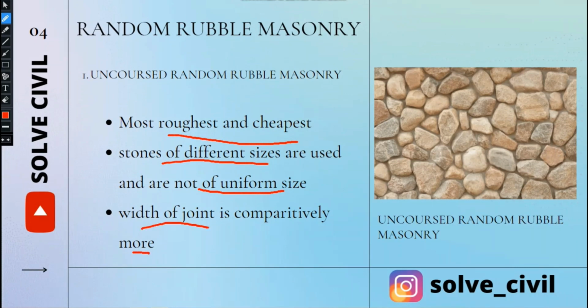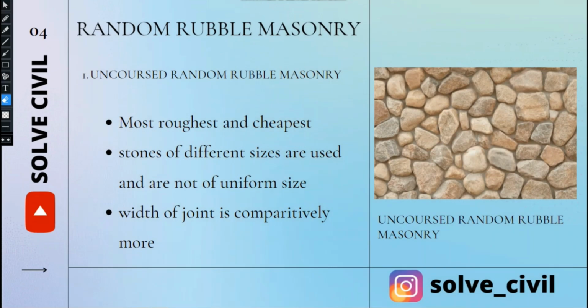From the picture given here, we can find that the stones are not of the same shape or size. Also, the joints have more width in this kind of masonry.